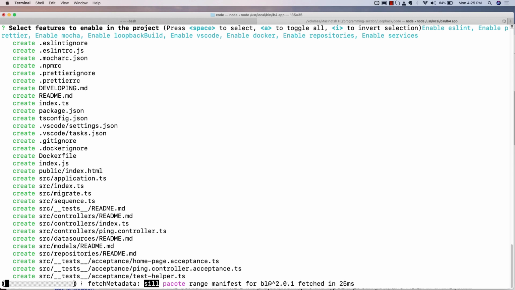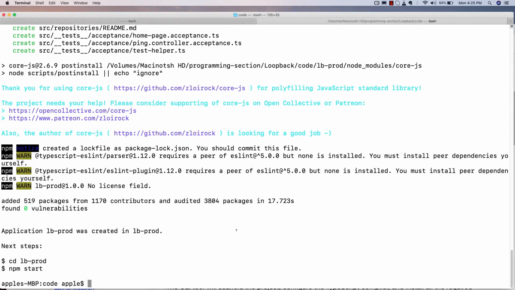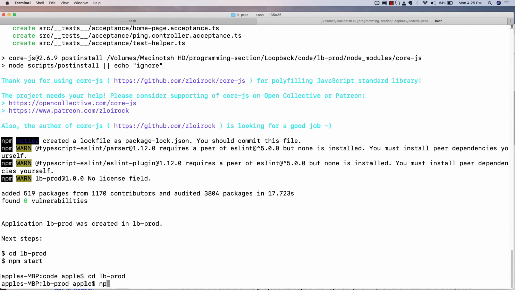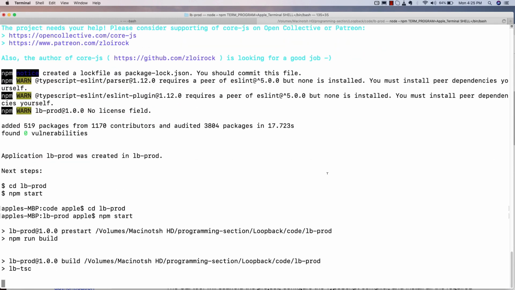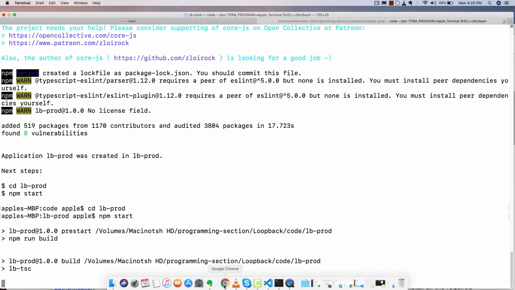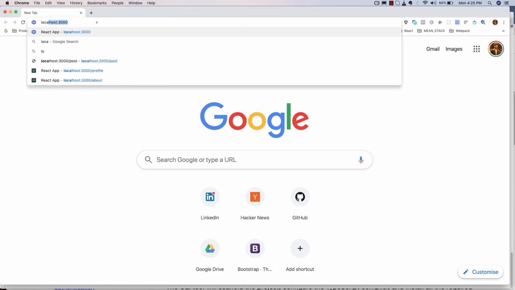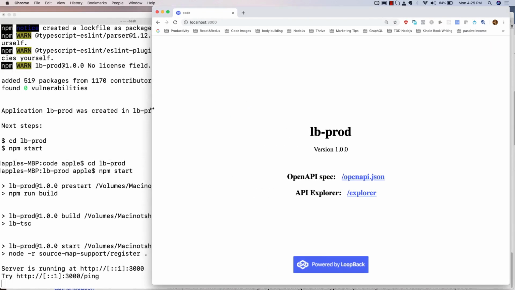Now it is going to install some dependencies. All these dependencies have been installed. I'm going to navigate to my project. Let me start the project by using npm start. Now you can see that our application is running.